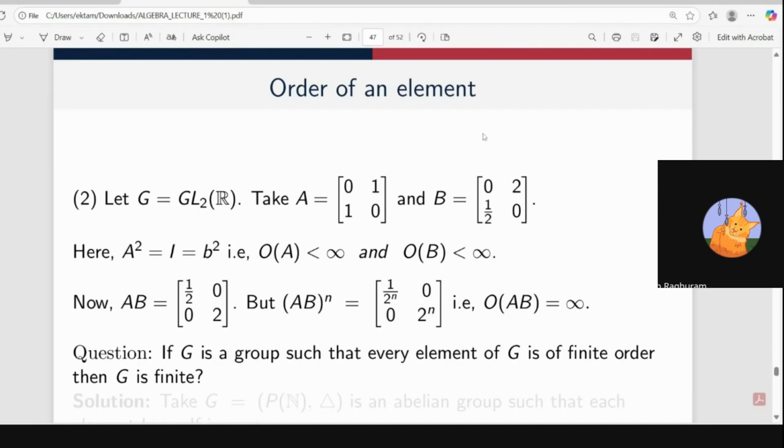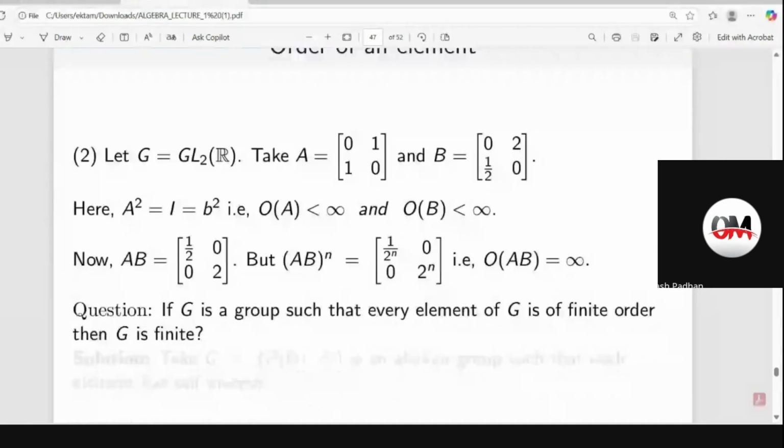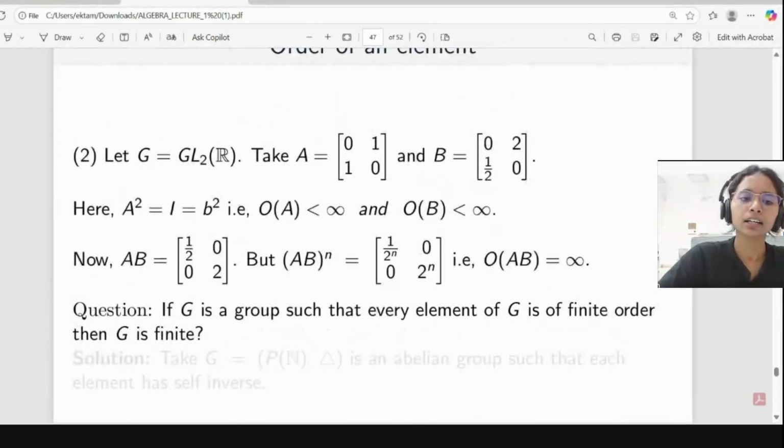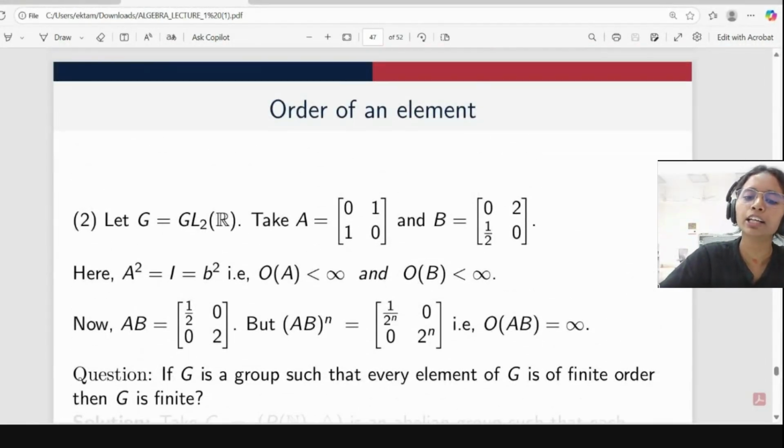Yes, ma'am. Yes. So the second thing, if G is a group such that every what?